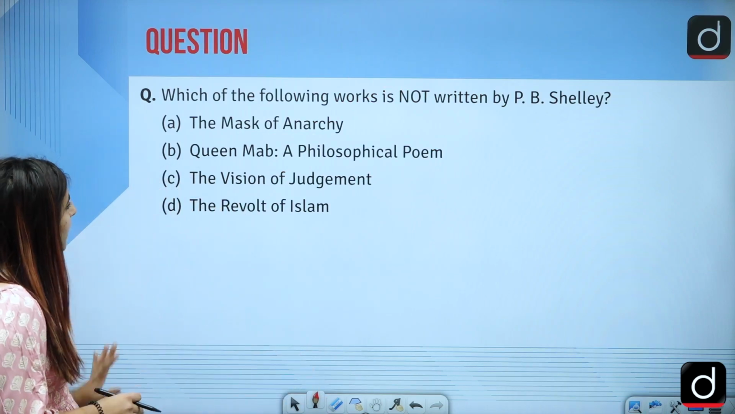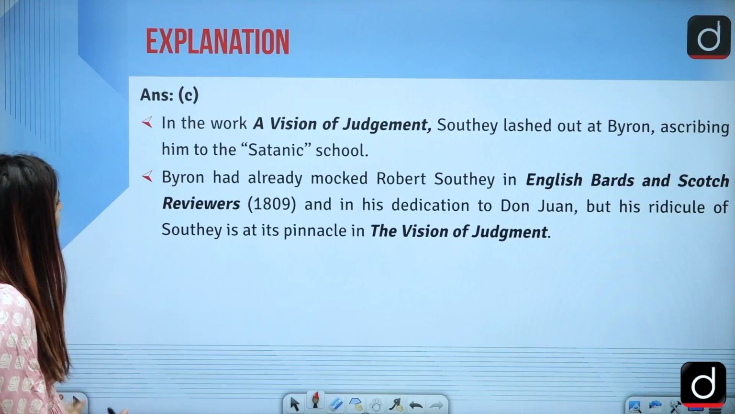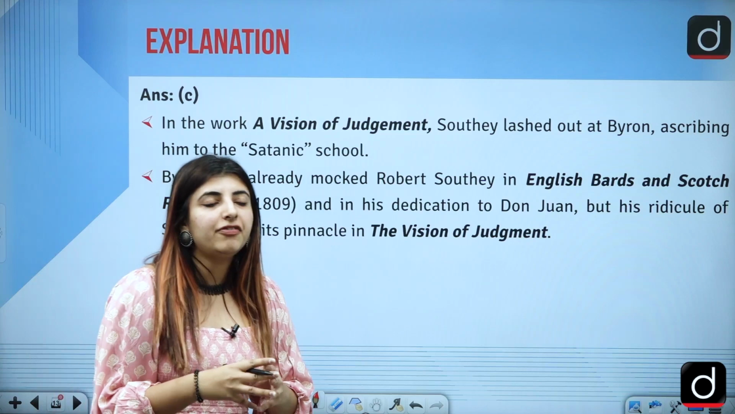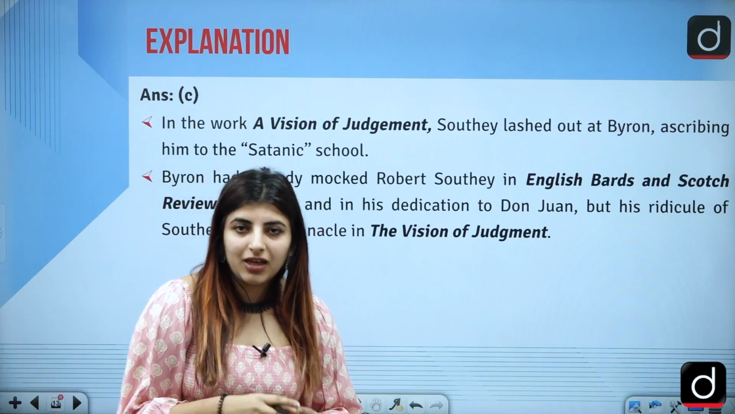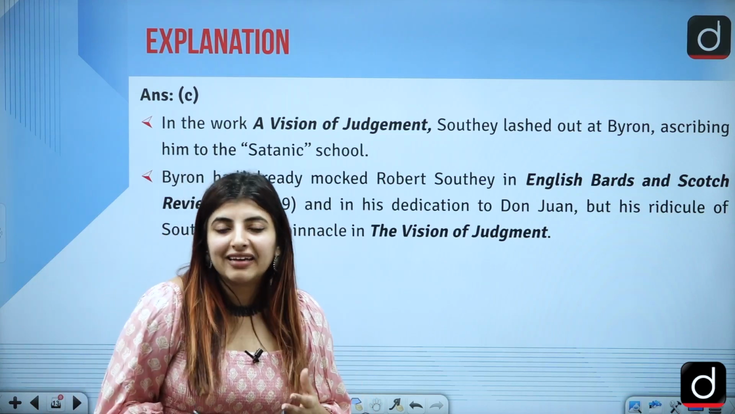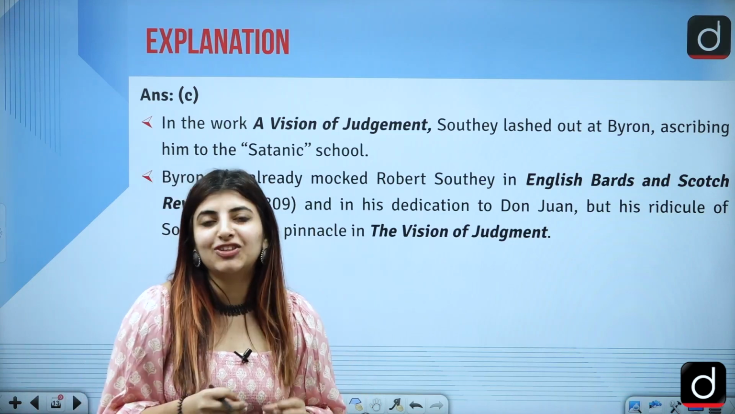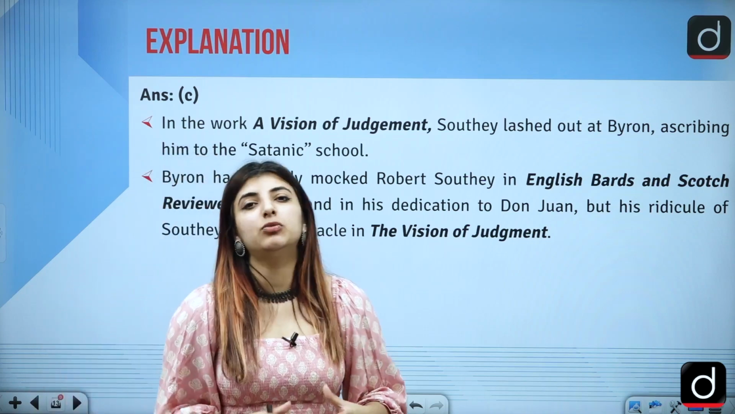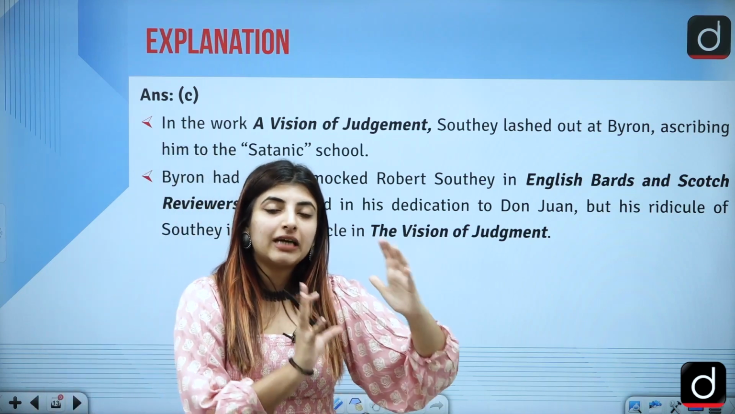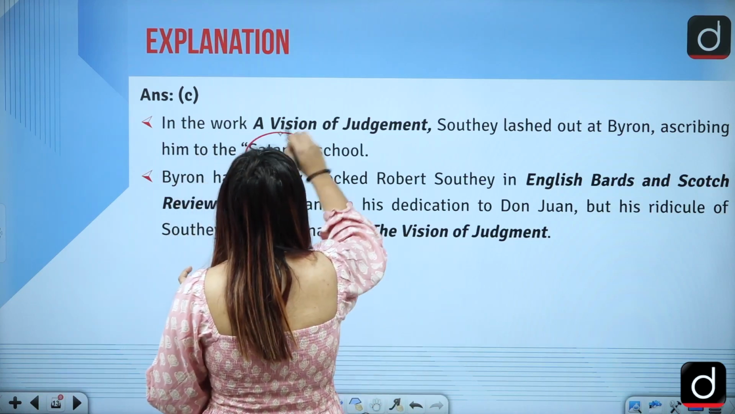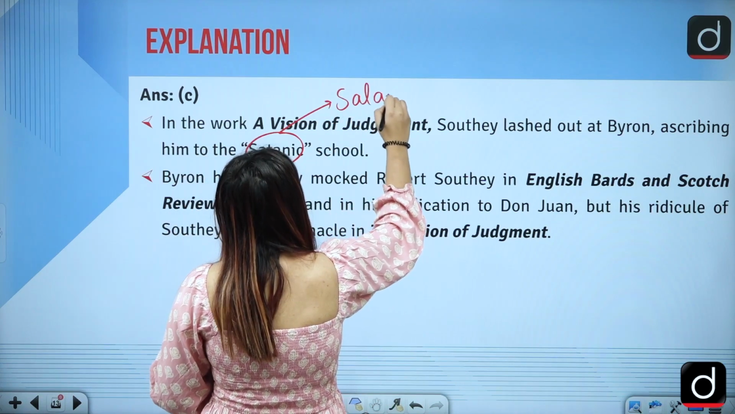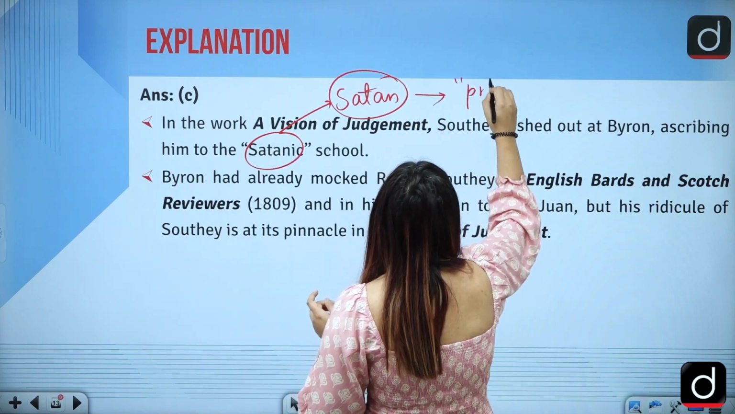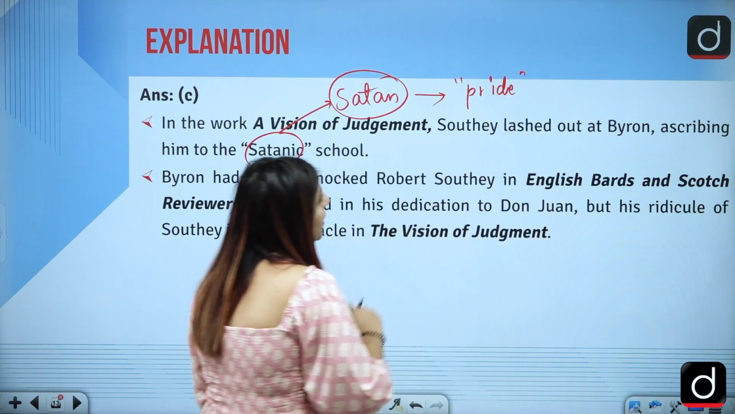Shelley? The answer to this question is option C, that is The Vision of Judgment. Coming to the explanation, there is this very funny thing that Robert Southey was someone who called Byron belonging to a satanic school. Why, and what is a satanic school? He called Byron and his works belonging to something which is related to, of course, as the name suggests, Satan, and the way Satan was having so much pride in being wrong.